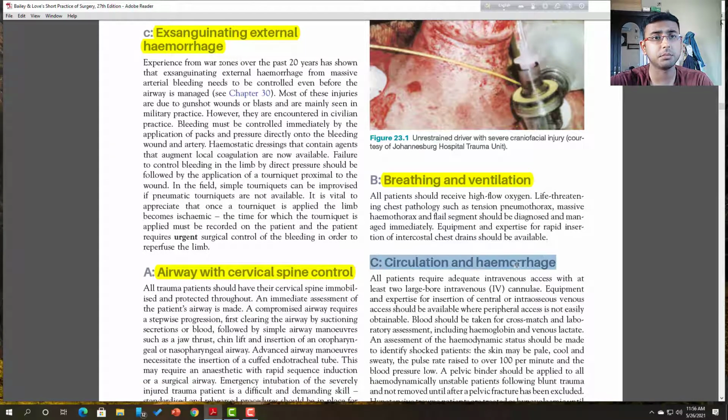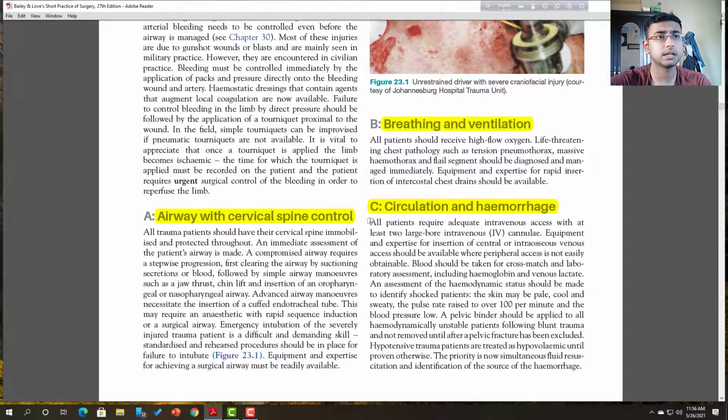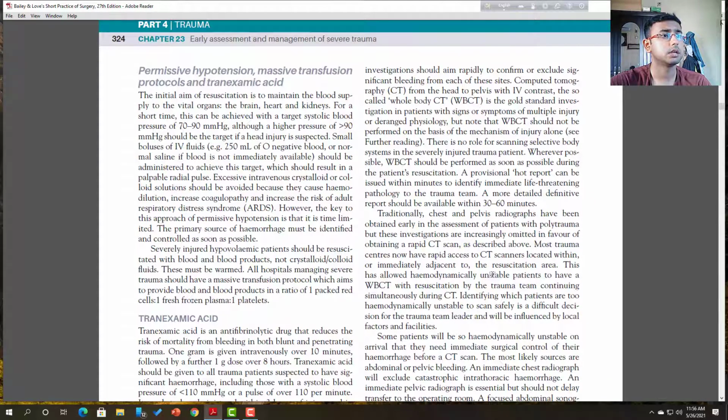The third thing is circulation and hemorrhage. If there is any chance of hemorrhage, you must stop the hemorrhage, and the circulation must be recanalized and re-established, as well as a large bore cannula and others. If you read through these books, you will understand. Now, permissive hypotension, the massive transfusion protocol and tranexamic acid. That means sometimes you may need tranexamic acid to stop the ongoing bleeding.